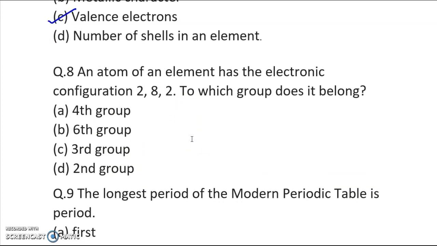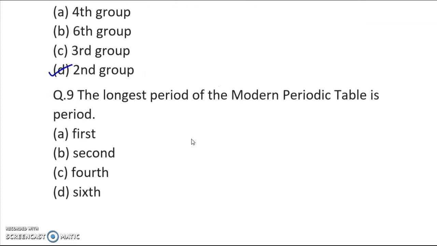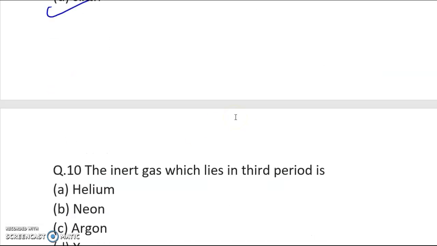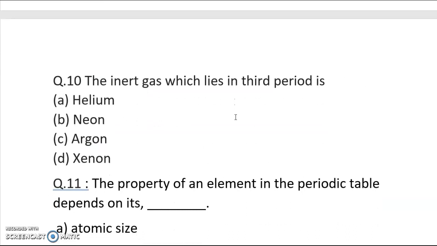An atom of an element has the electronic configuration 2, 8, 2. To which group does it belong? Pause. Answer is option D. The longest period of the modern periodic table is dash period. Pause. Answer is option D, that is 6th. The inert gas which lies in third period is. Pause. Answer is option C.